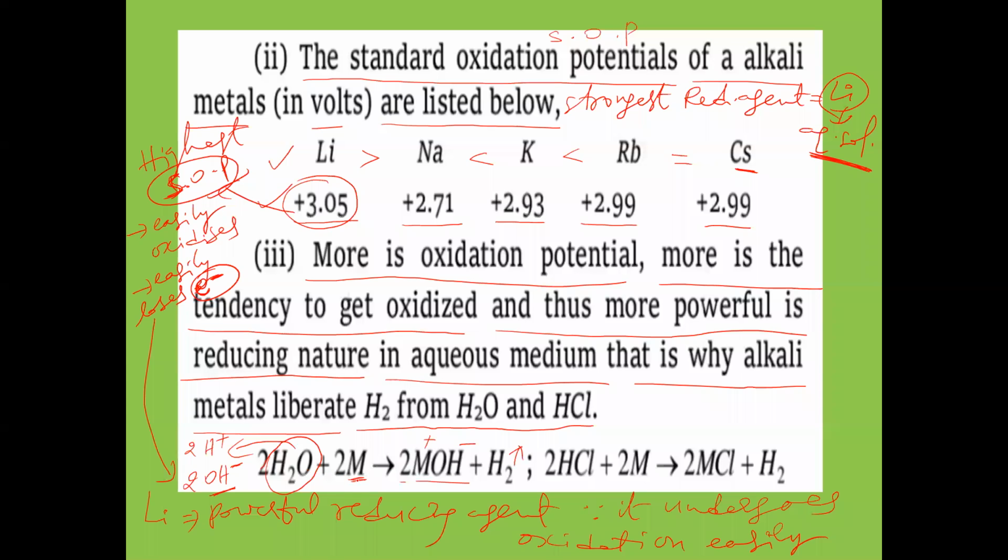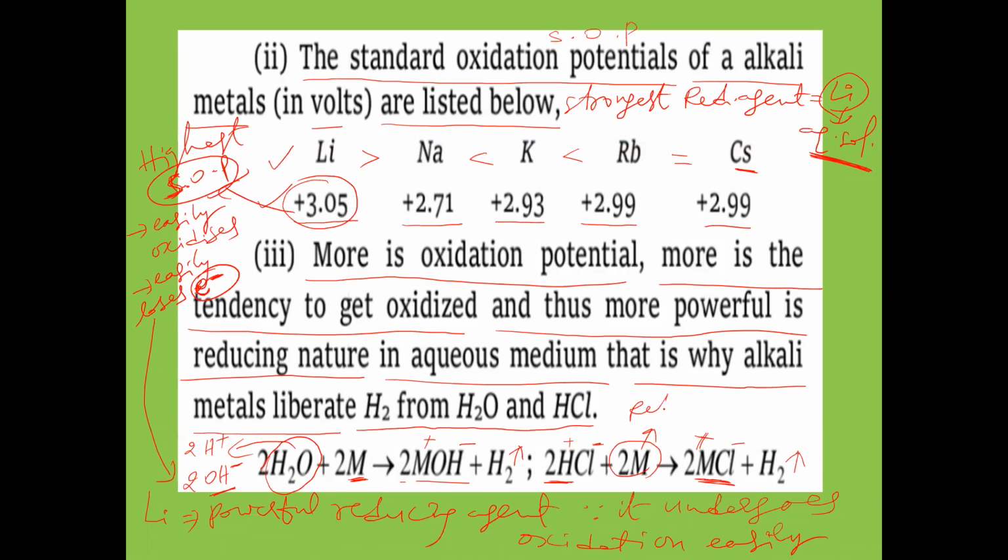So the alkali metal is releasing H2 gas. Next, here 2 HCl. In 1 HCl, there is 1 H plus. In 2 HCl, there are 2 H plus and 2 Cl minus ions. Now 2 metal atoms will take 2 Cl minus to form 2 MCl, like NaCl, with M plus cation and Cl minus anion. The remaining 2 H plus ions will be released as H2 gas.